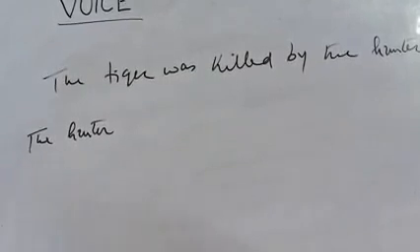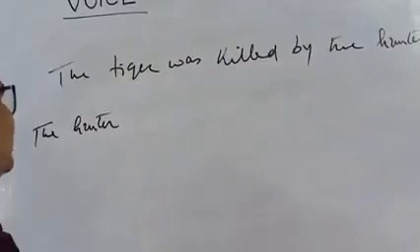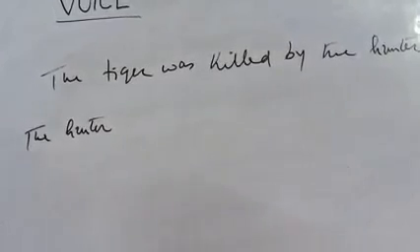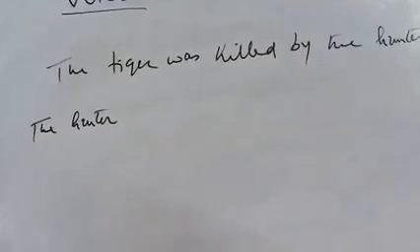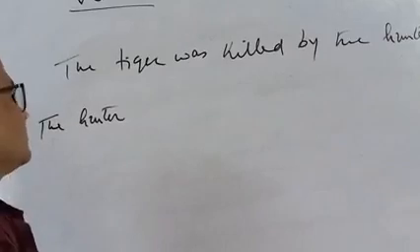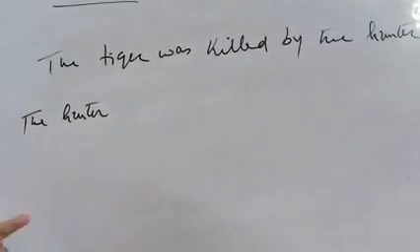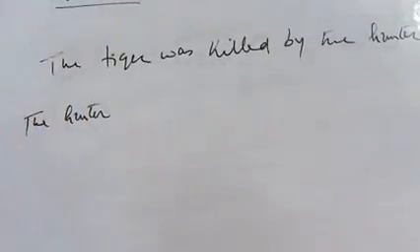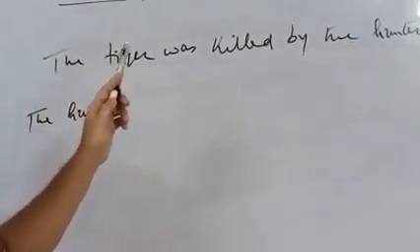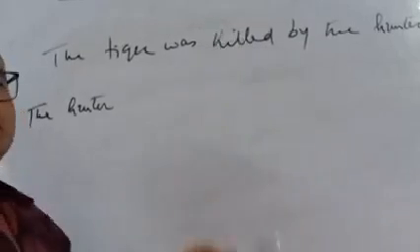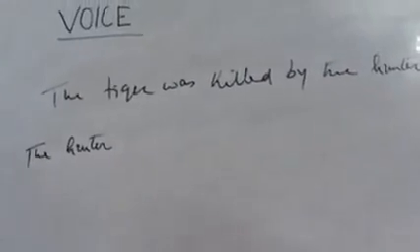And we also learned that if the verb in the active voice is past, or you can say the tense in the active voice is past, we use the be verb was or were according to the subject of the sentence. So we have to use was or were be verb in the passive voice when the tense of the active voice is past. So since was be verb is used in this passive voice, what does this mean? That means the verb in this active voice will be what? Past.